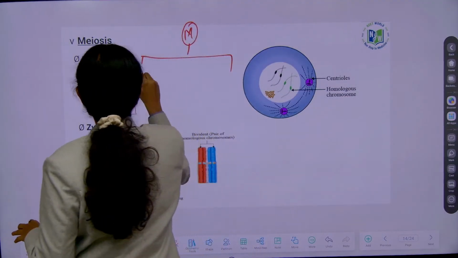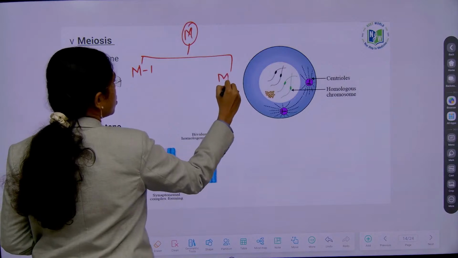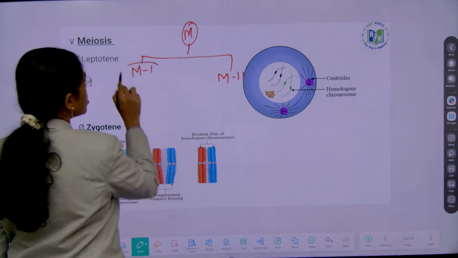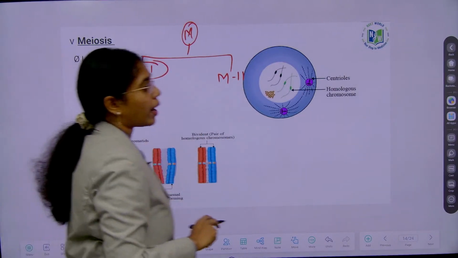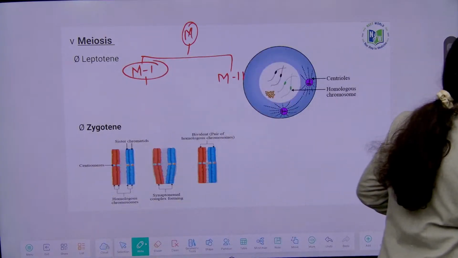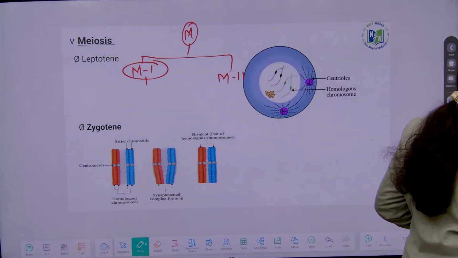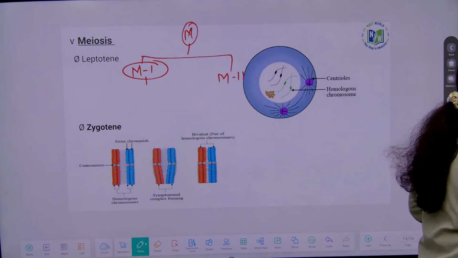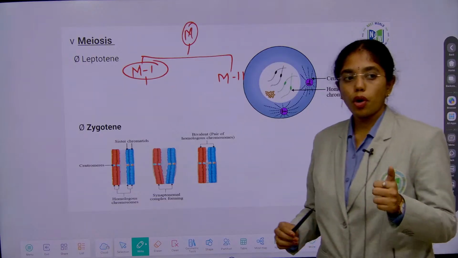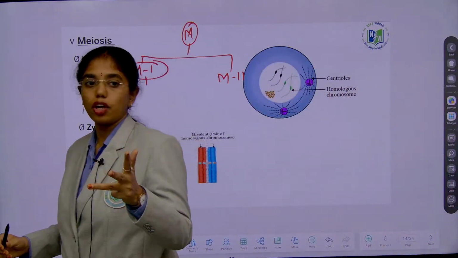Then meiosis, if we see, we have meiosis 1 and meiosis 2, right? Meiosis 1 we again have what? Karyokinesis 1 and cytokinesis 1. Karyokinesis 1 has how many substages? 4 substages. What are they? Prophase, metaphase, anaphase and telophase.